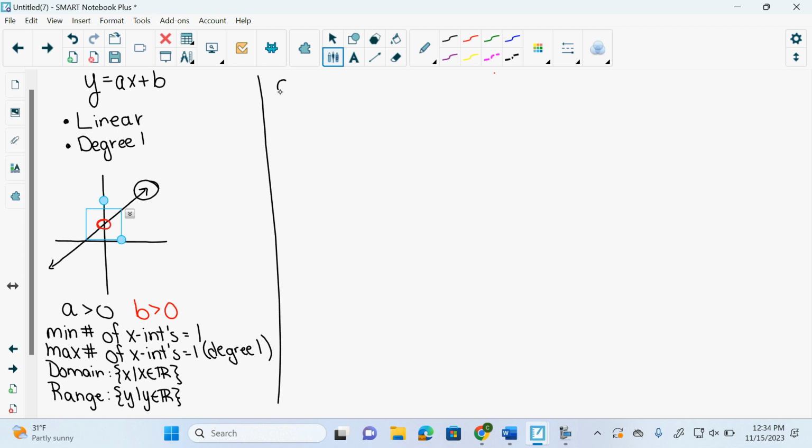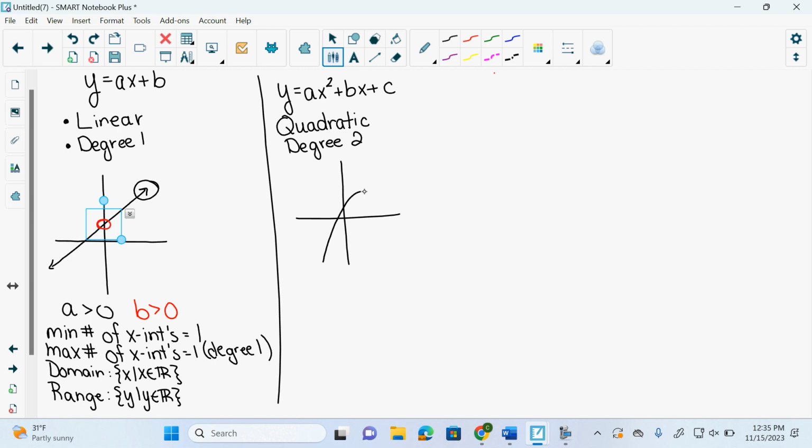What about quadratics? We have y equals, that doesn't look like a y. We're going to try again. y equals ax squared plus bx plus c. What is this? Quadratic. And what degree is it? And if I gave one in this form, what could you tell me about a and c? Anyone know?